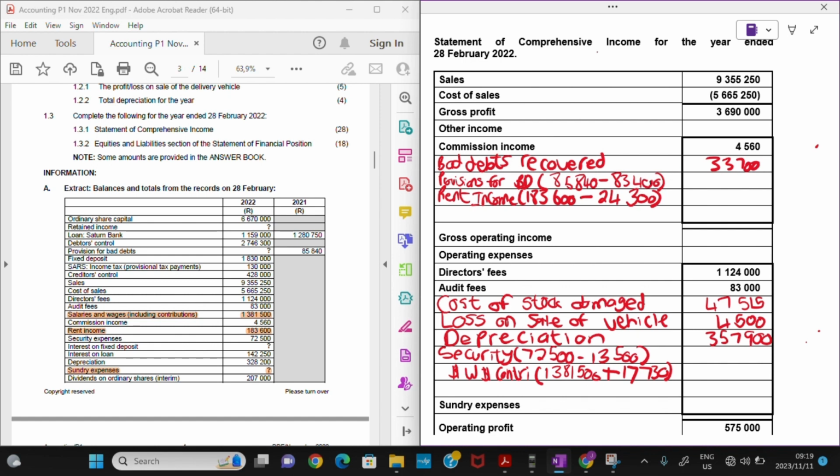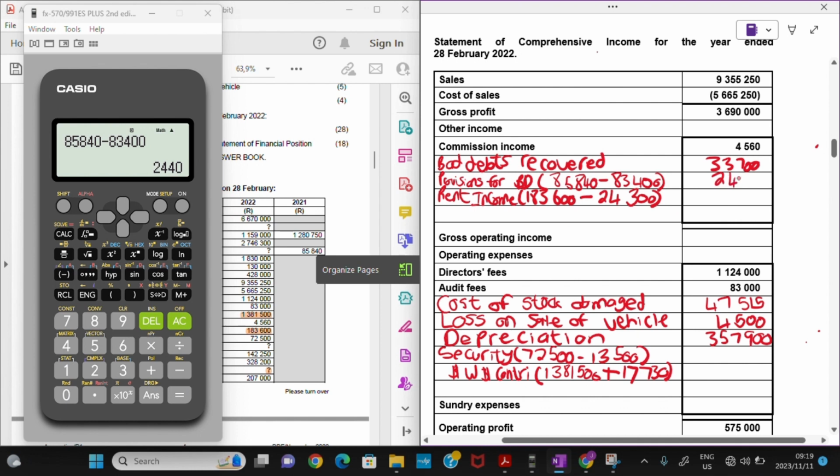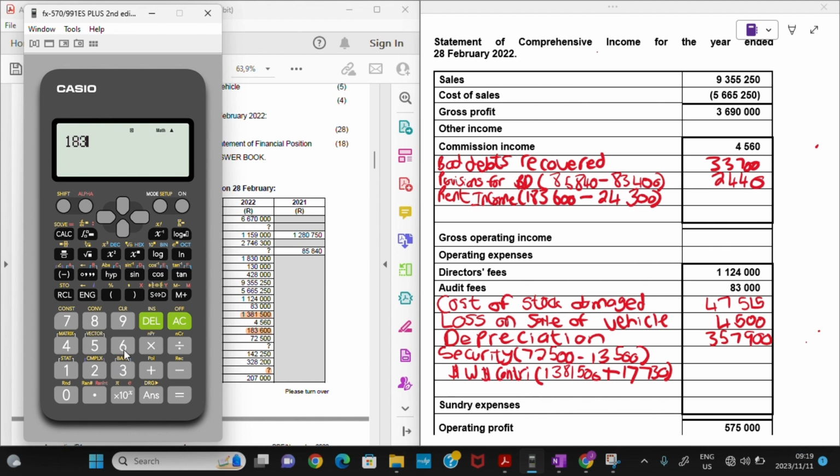So for my provisions for bad debts, it was actually 85,840 minus 83,400. How much is that? That's 2,440. Then for my rent income, I had 183,600 minus 24,300. So that's actually 159,300.